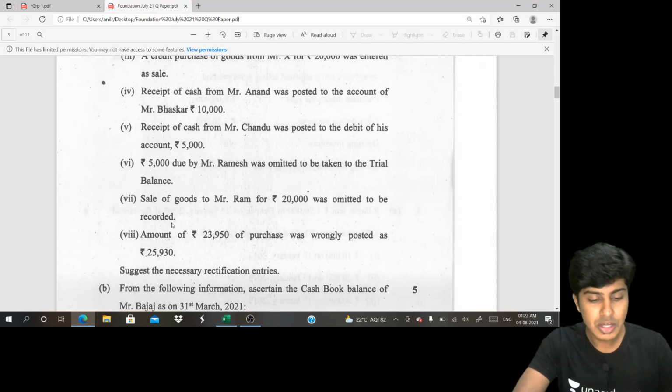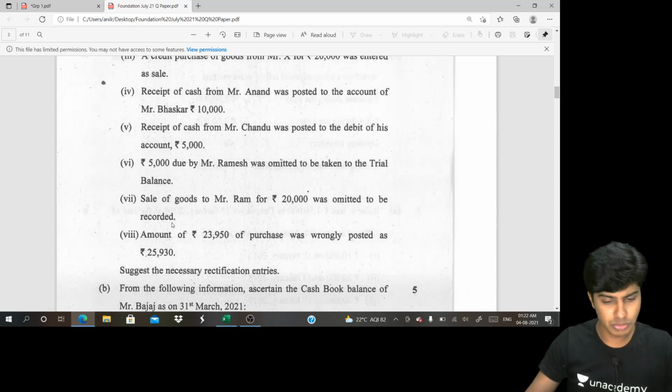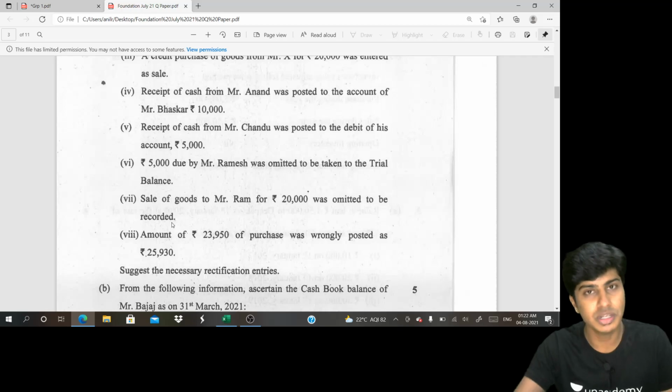Then we have with us rupees 5,000 due by Mr. Ramesh was omitted to be taken on trial balance. Okay, Ramesh was supposed to pay us rupees 5,000, which was omitted.